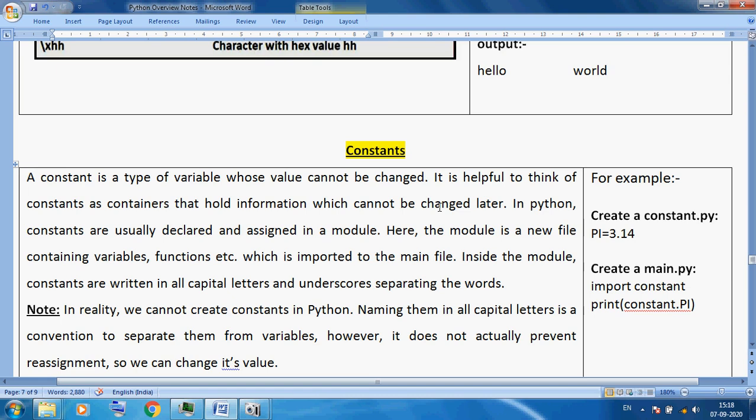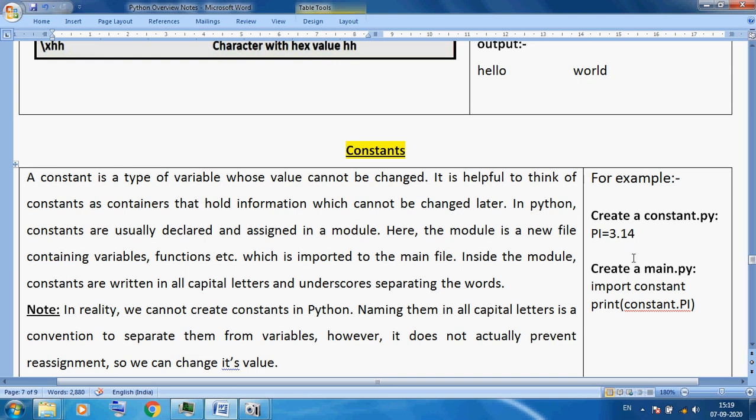Inside the module, constants are written in all capital letters. A simple variable we can write in small letters, but a constant variable must be in capital letters. Underscore we can also use for separating words. So you can see this is a separate file. The file name I gave is constant.py. In this file there is only one statement, PI. This is not a simple variable, this is a constant variable, so here I am using capital letters. So pi, we know in a circle, the pi value is 22/7, so we can say 3.14.